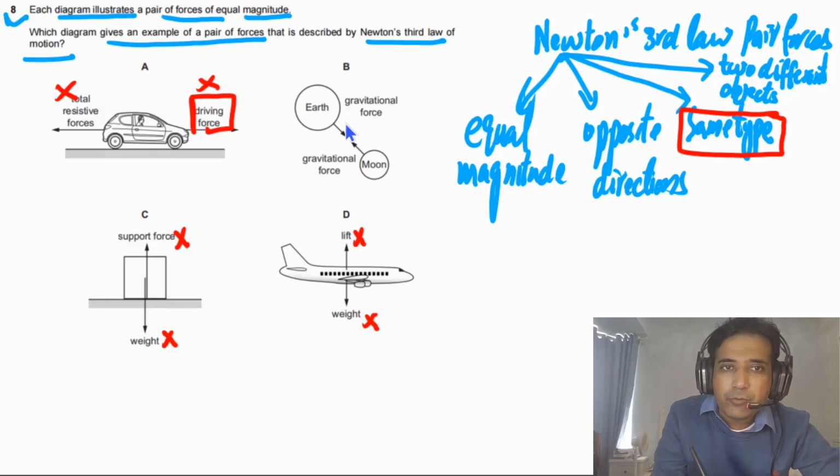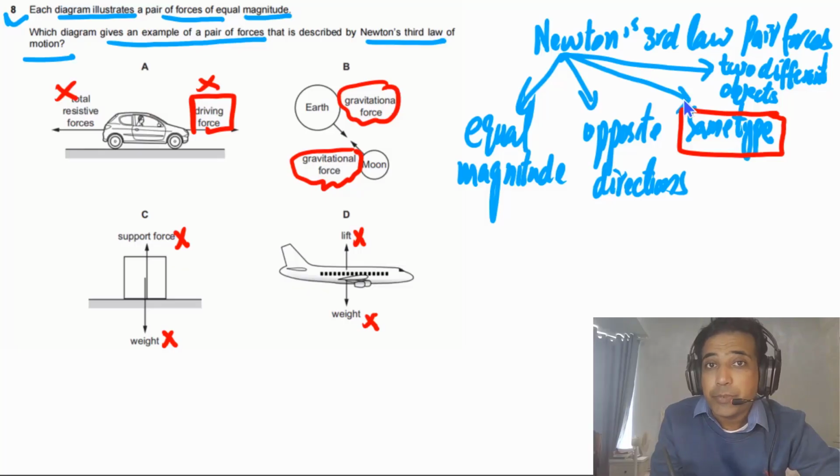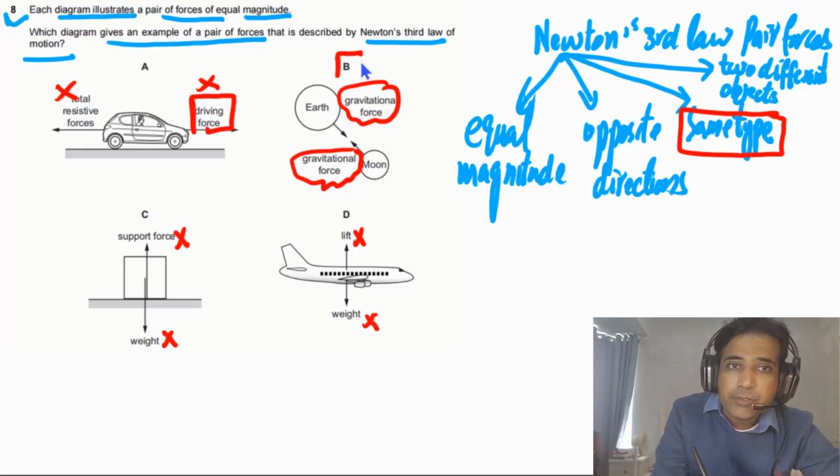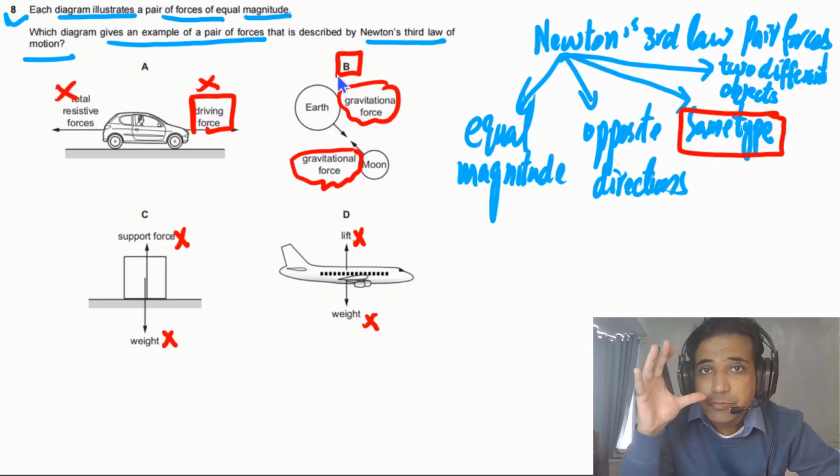But if you look at the Earth and Moon system, the force on Earth is gravitational force. The force on the Moon is also gravitational force. These two forces are acting on two different objects. They have the same magnitude and opposite directions, and this fulfills all the characteristics of Newton's third law pair forces. So the answer for this question is B. A beautiful question, and also this is a repeated question.